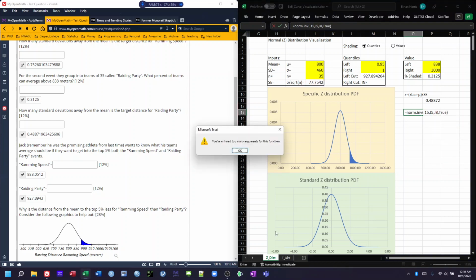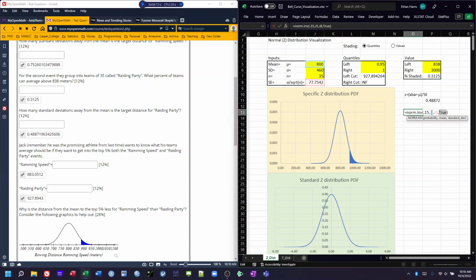Oh, sorry. We don't need true. We do need the standard deviation. It's going to give me about 700, which is right about here for the bottom 15%. Now, if I want to do the top 15%, I would have to do 1 minus this, and it'll give me 880, and it flips it over to the top. Anyhow, that's how these quantiles are working.